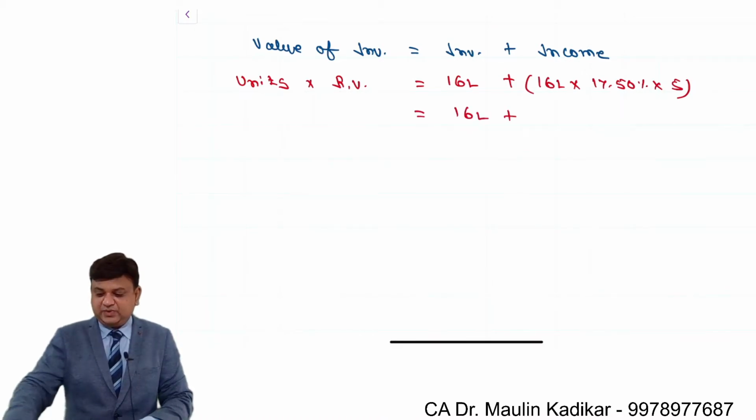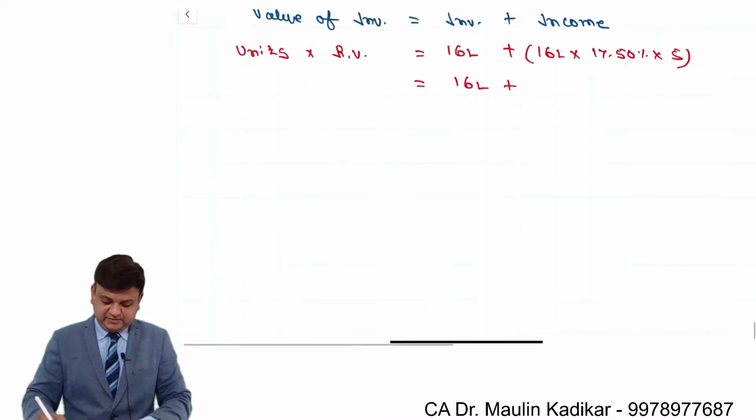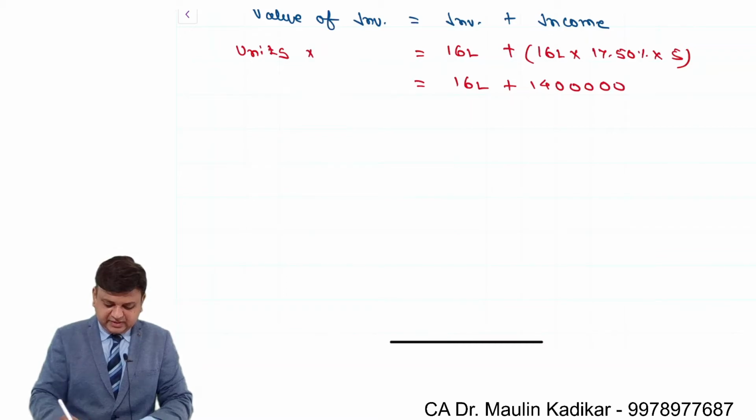So 16 lakhs plus 14 lakhs. The redemption value, we can say that's the NAV, that is also what we can write, net asset value.